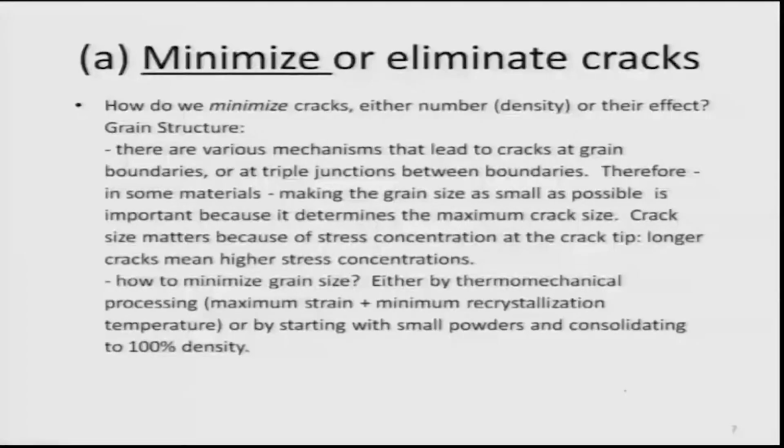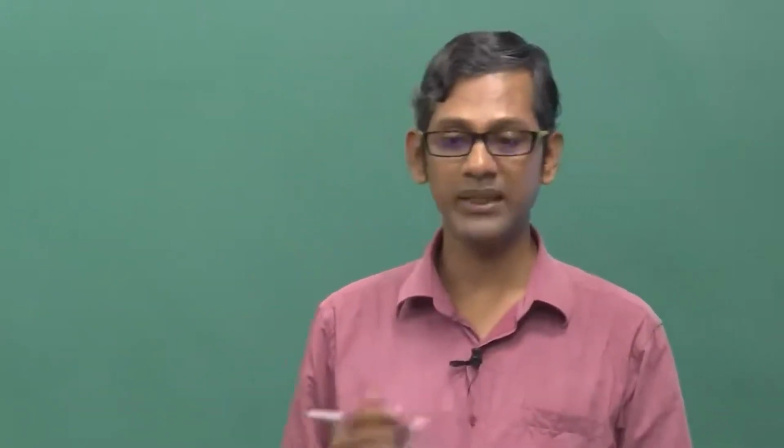How do we minimize the grain size? There are many ways. You can do thermomechanical treatments, like simply deforming the material and then recrystallizing it, or you can start with a powder with nanocrystalline grains. Nowadays we can ball mill powders to produce nanocrystalline powders and then sinter them using advanced sintering techniques to produce 100% density, so that there are no cracks or pores, and the grain size also remains small. This is one way of doing it. There are many other options.